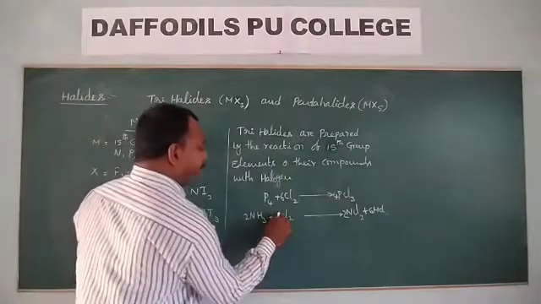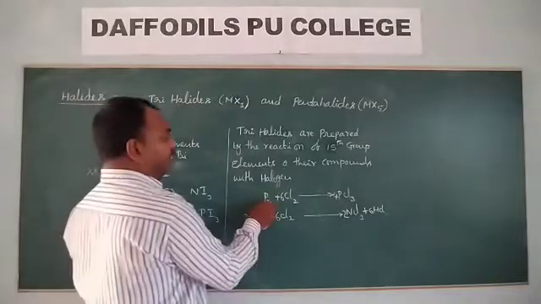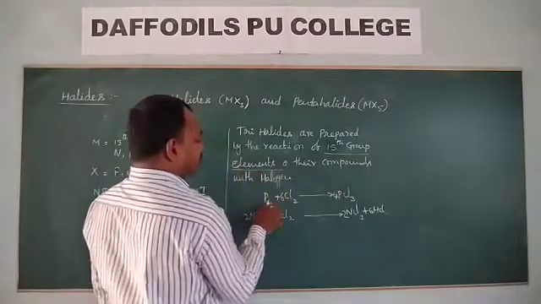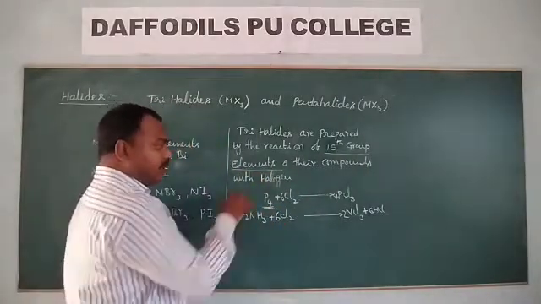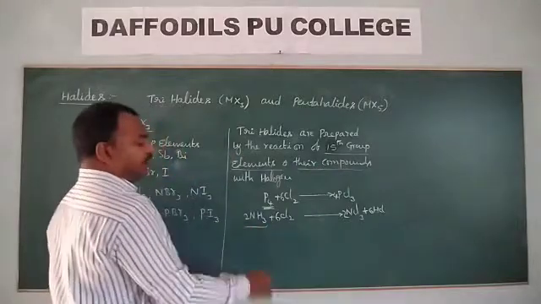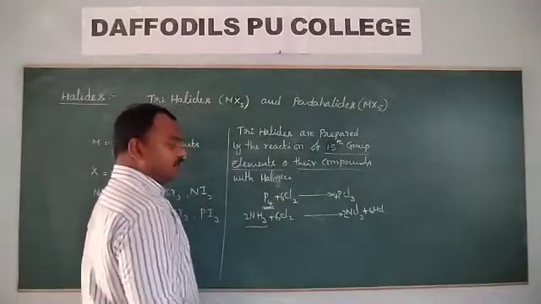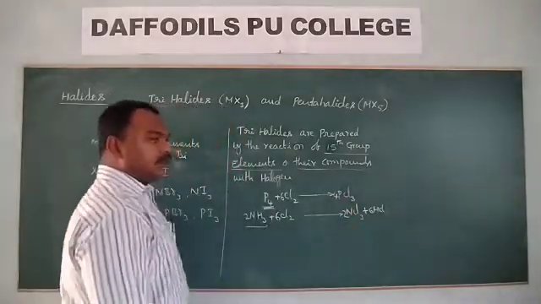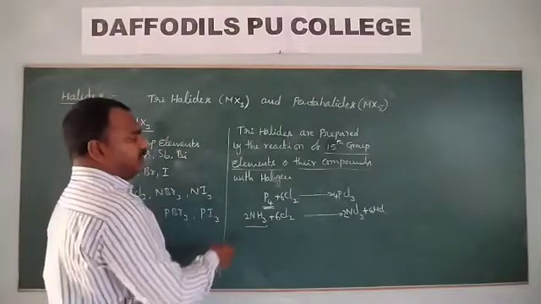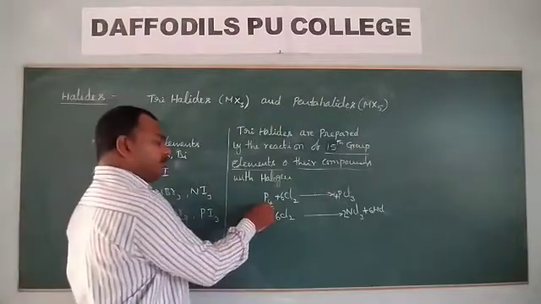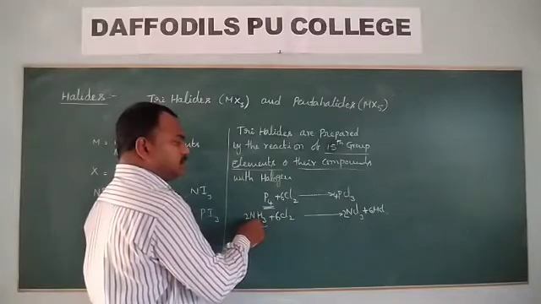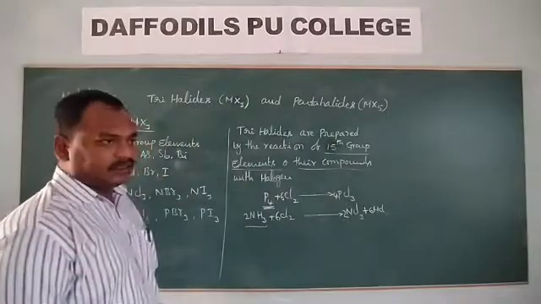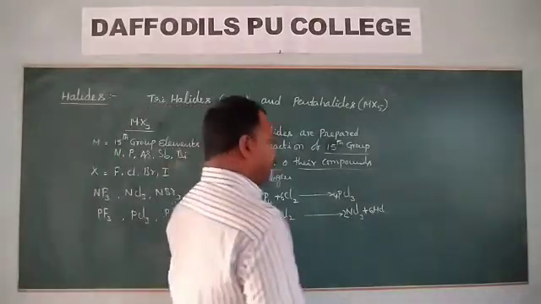Now look here. 15th group elements, phosphorus, or their compounds, I am taking ammonia as the compound. When they react with halogens, they form the halides. So what is the preparation method of these trihalides? When 15th group elements or their compounds react with halogens, you will get the trihalides. That is the preparation method.